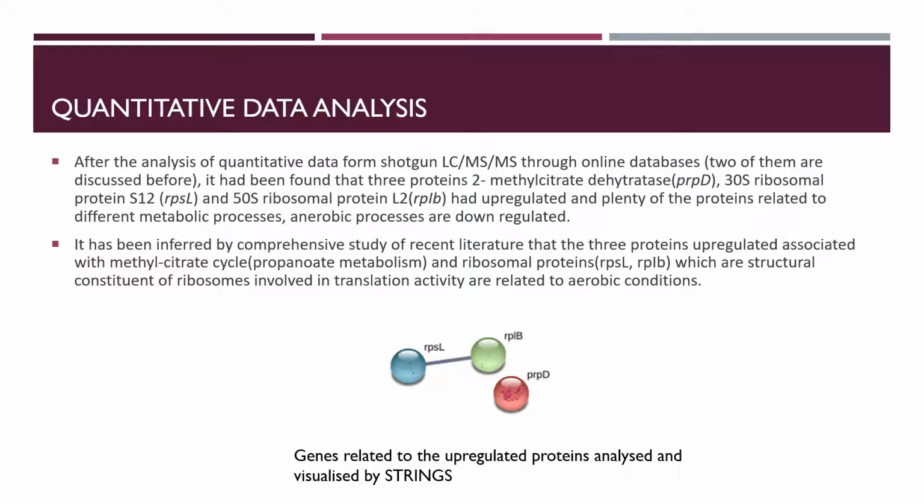From a comprehensive study of recent literature, it is inferred that the three upregulated proteins, associated with the methylcitrate cycle and ribosomal proteins, which are structural constituents of ribosomes involved in translation activity, are related to aerobic conditions. Genes related to the upregulated proteins are analyzed and visualized by STRING.